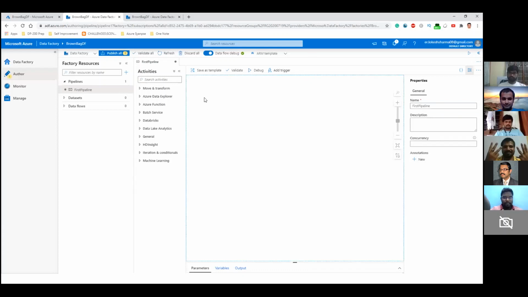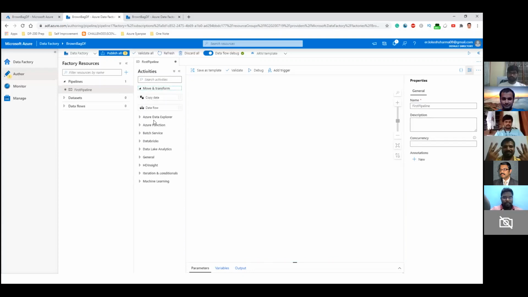There are various options, and the important one that you see here is this small vertical tab called Activities. Here you have all the activities or actions classified into different categories. The most widely used ones, the ones that I've used mostly, are Copy Data and Data Flow, because these help with the transformation and movement of the data.